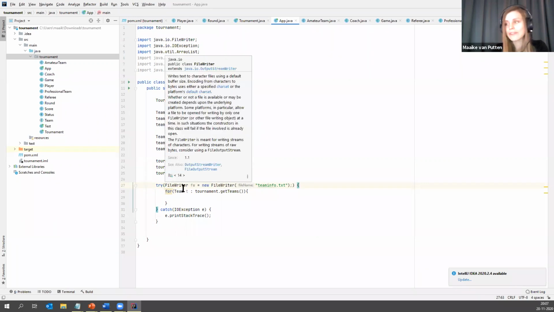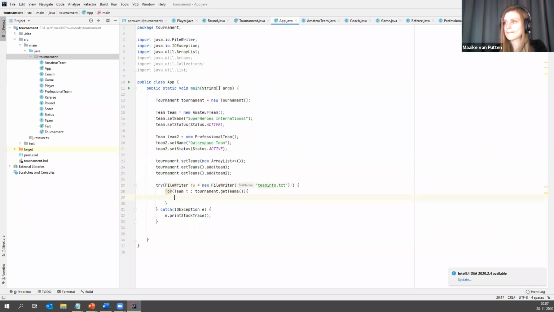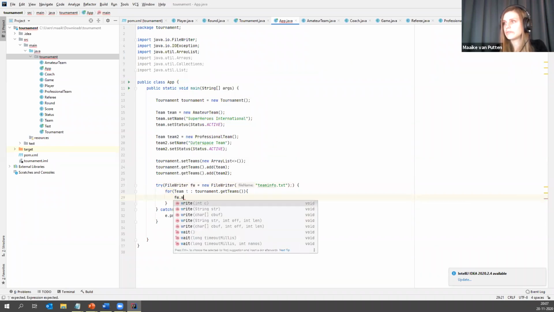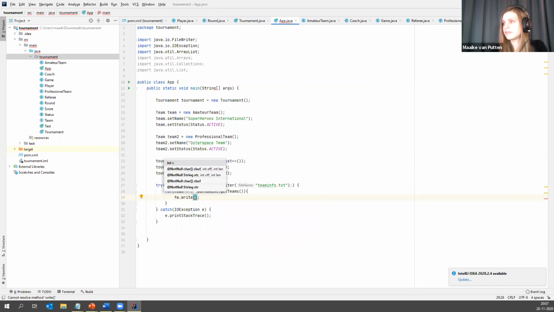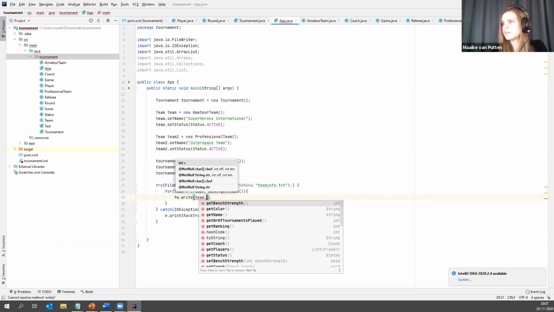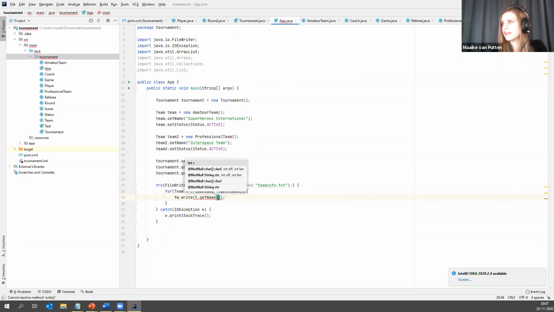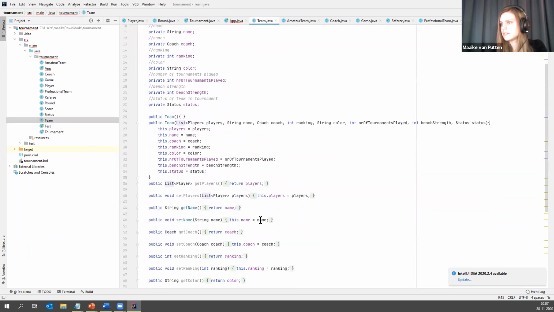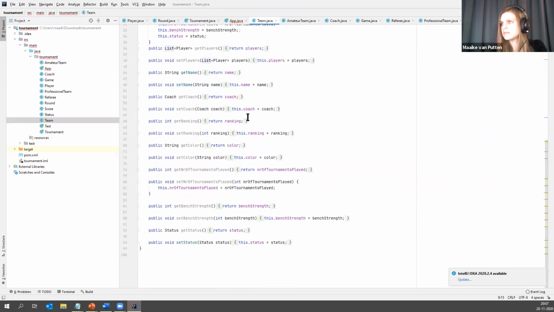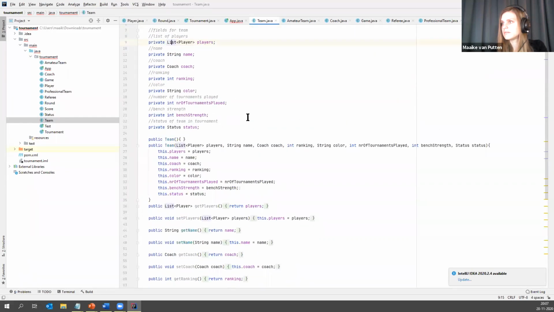And I'm going to say for every team in our tournament, say fileWriter.write, and then just go for the team, or whatever I called it, getName, because I think that's the only thing that's set actually. Well, maybe also plus the, did I do some sort of toString override on here? No.